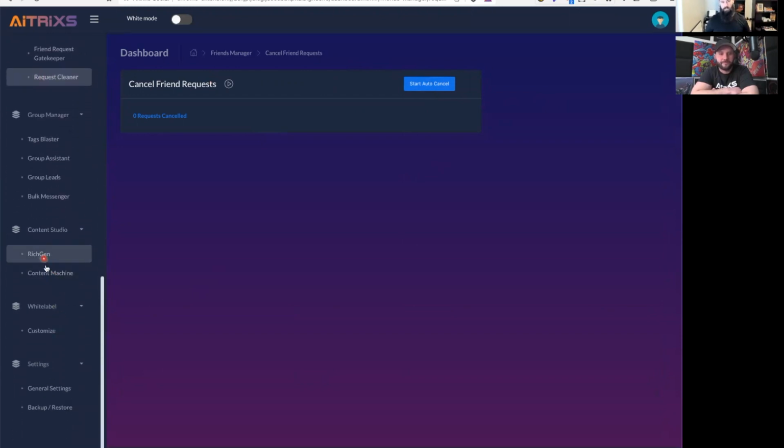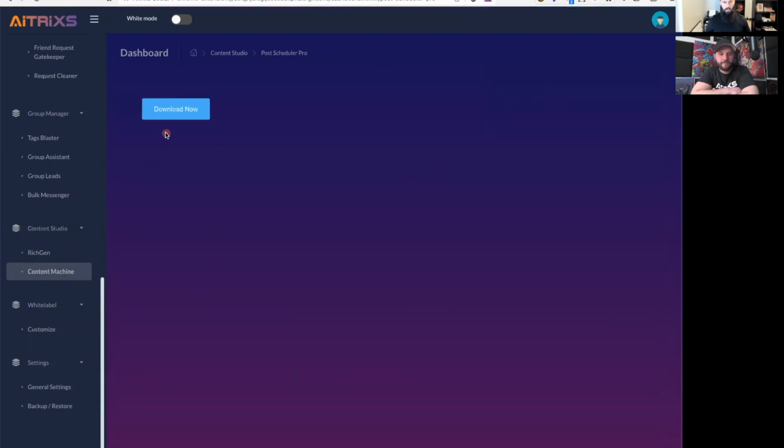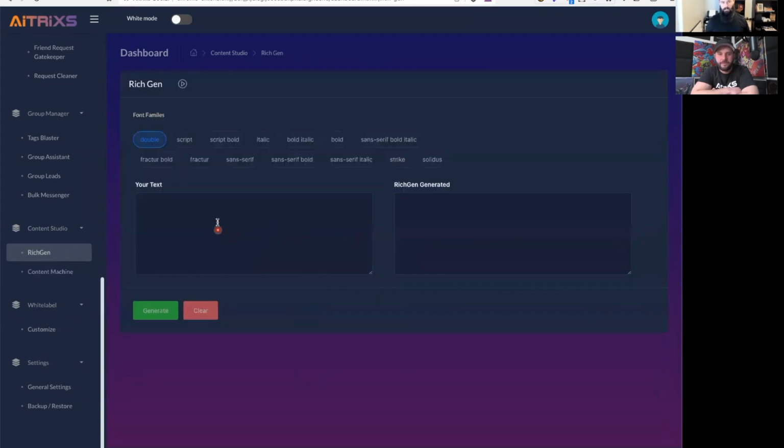This is the content machine. It's a separate plugin, but basically this is where you can start to cross-post different content across different platforms. We also have the Rich Gen. This is a really cool tool where you can change the font. So when you type something in here and pick which font you want, it'll generate a new text. And from there, when you post it into Facebook, it's going to give it a whole different font, which really makes your post stand out a lot.